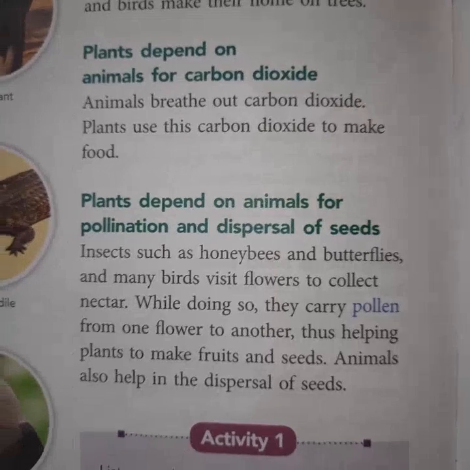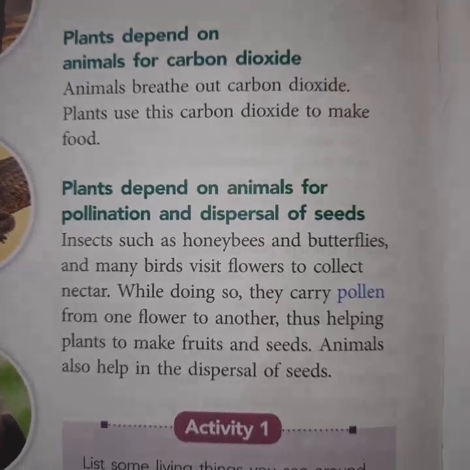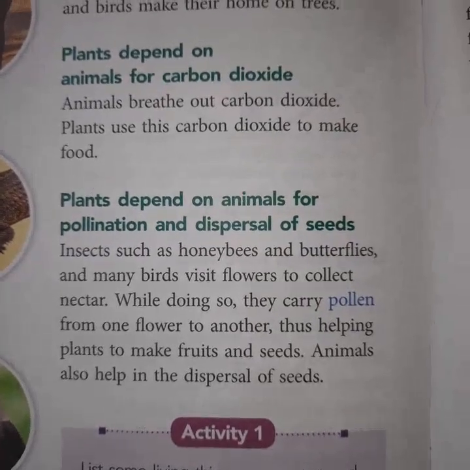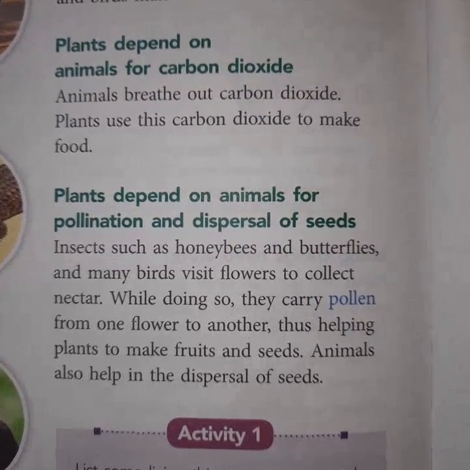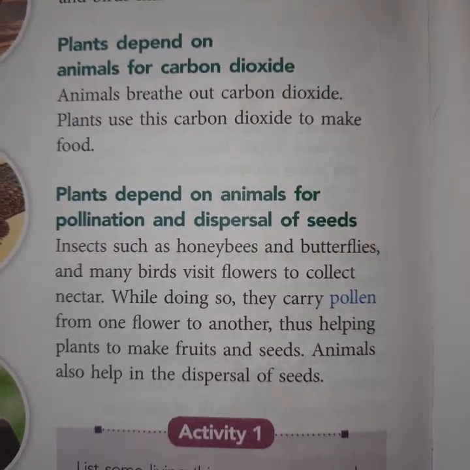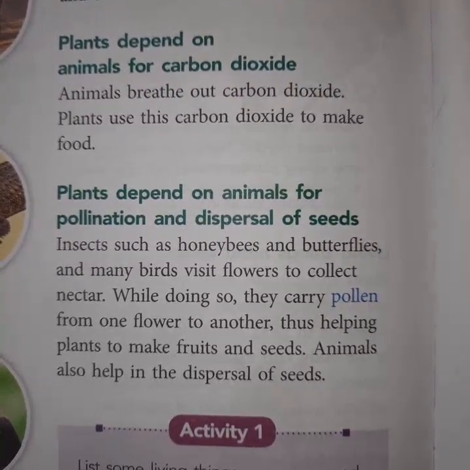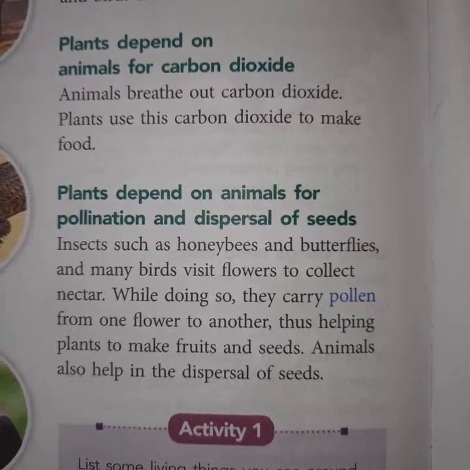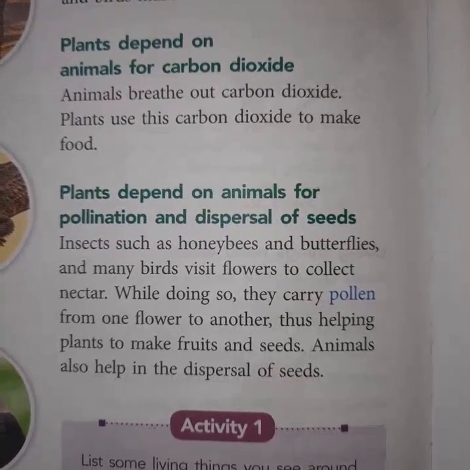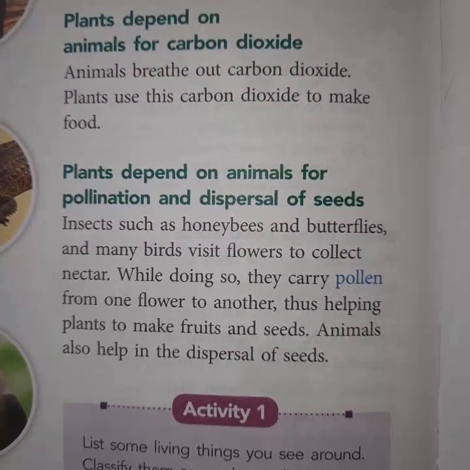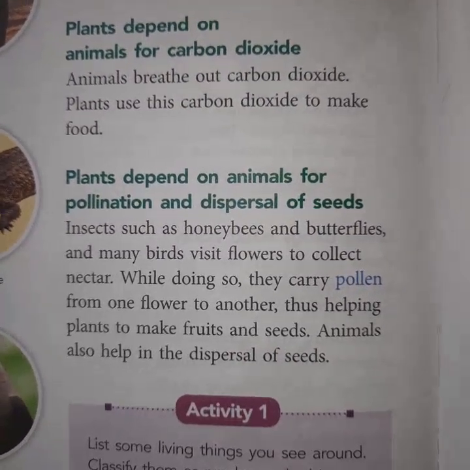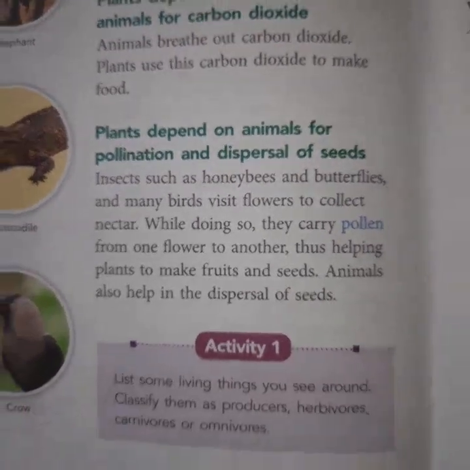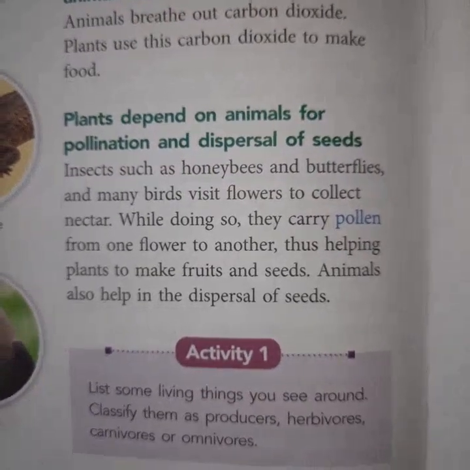Now plants are dependent on animals for carbon dioxide, CO2. Animals breathe out CO2, and that CO2 is used by the plants to make their food during the photosynthesis process. Now see the last point.